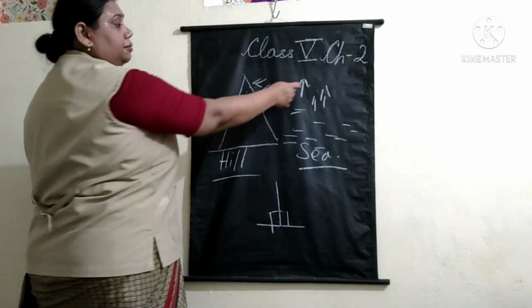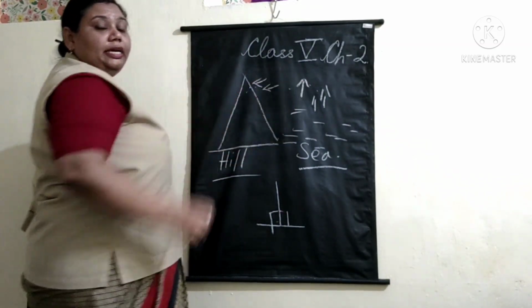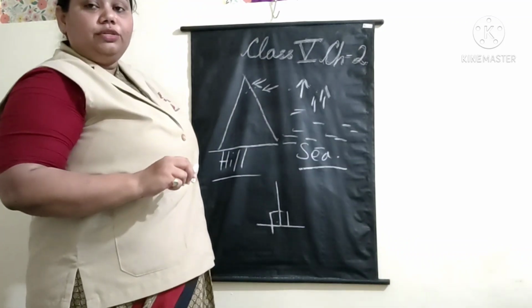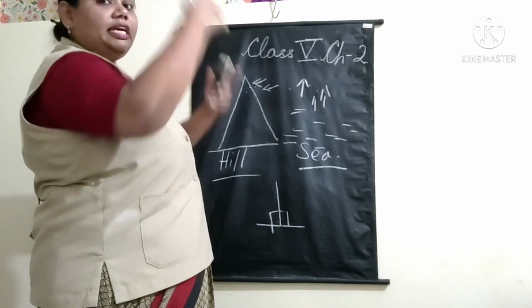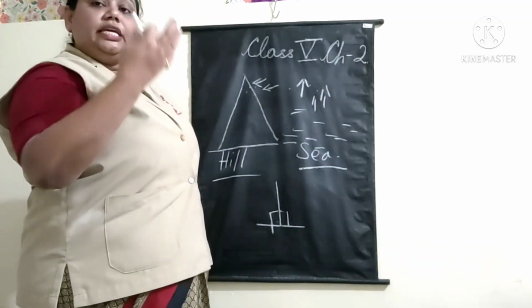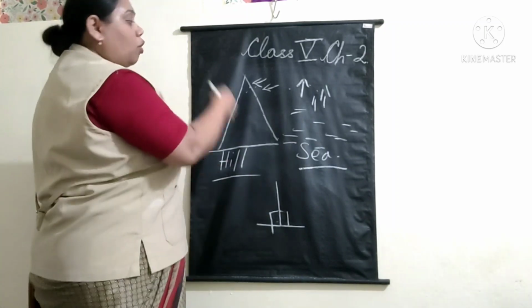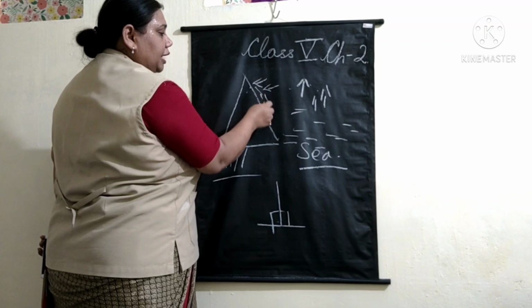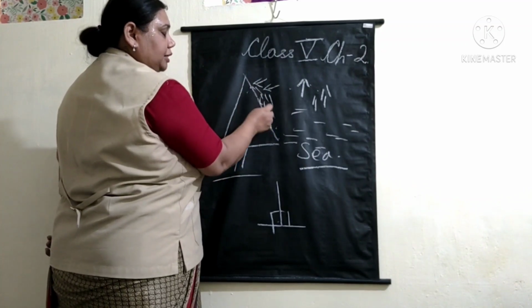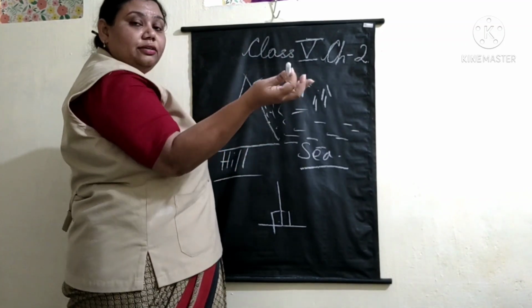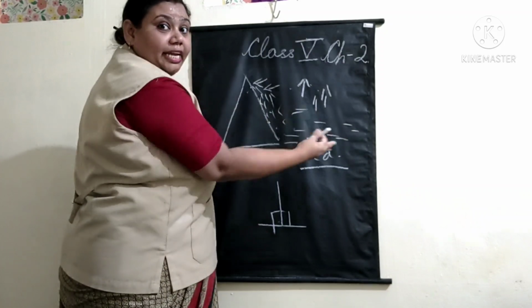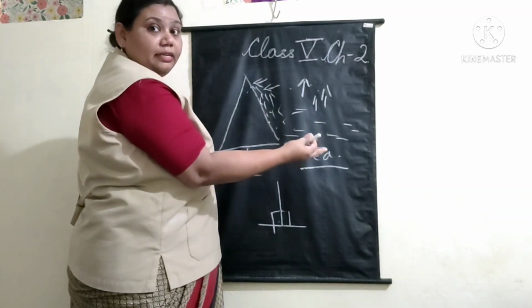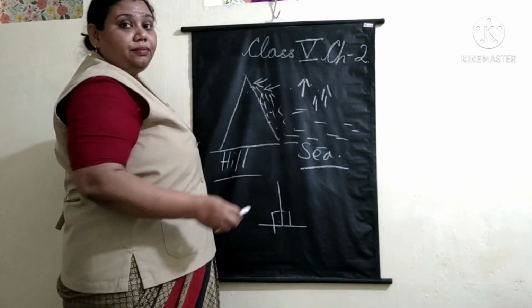Now when the sea breeze is perpendicular to the mountain, what happens? It gives rain. So all the rain is given to this side, the sea-facing side of the mountain.